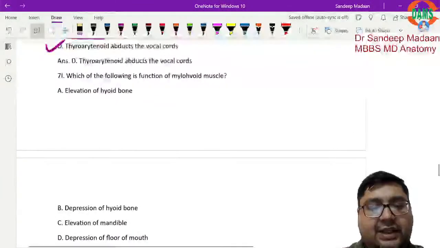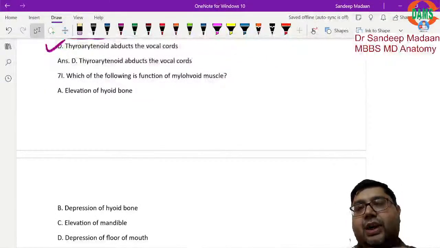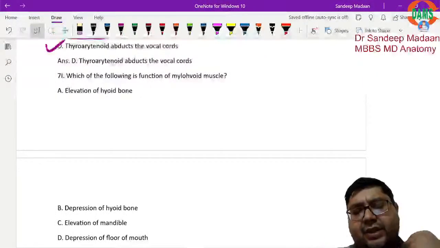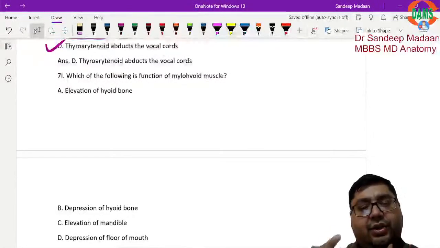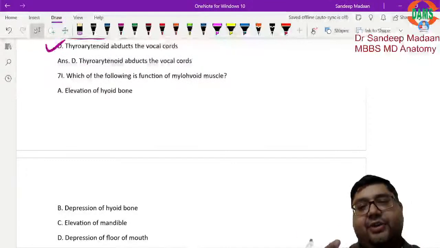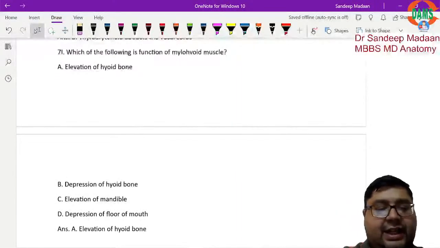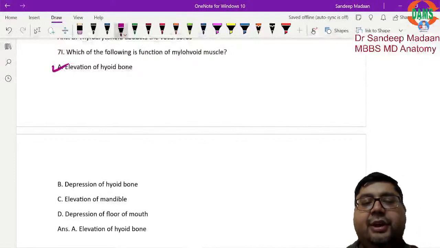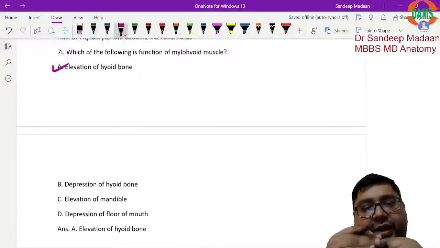Now what will be the answer here? The function of mylohyoid. Now see, mylohyoid, just forget about everything you imagine in your body. What is the mylomandible? Where is the hyoid here? So what we are talking about, the muscle, suprahyoid or infrahyoid? It is the suprahyoid muscle. So the contraction of this muscle will definitely lead to the elevation of the hyoid bone, because the muscle is above it. When the muscle contracts, the hyoid will move up. Do you appreciate this part?